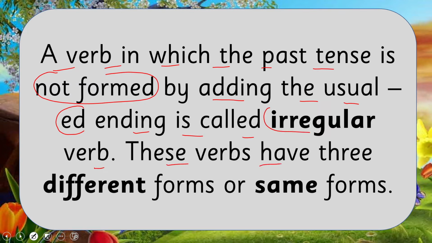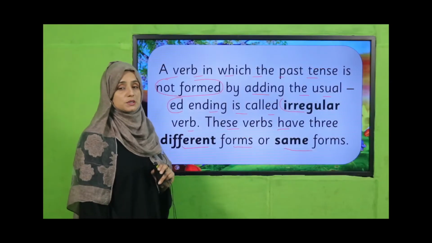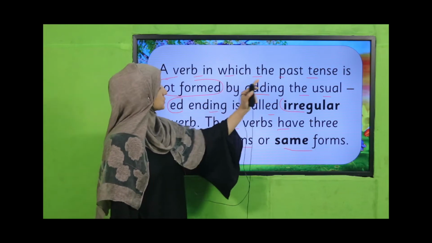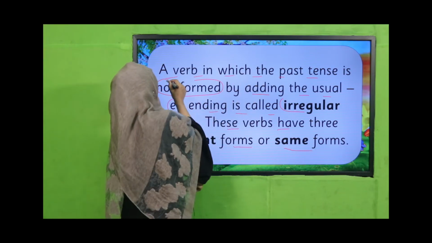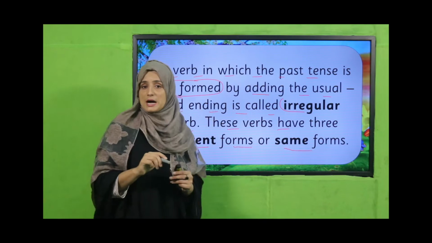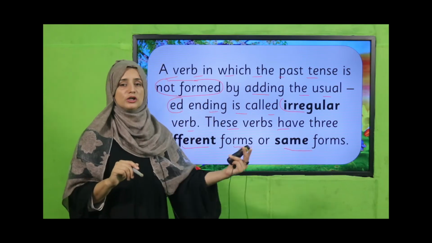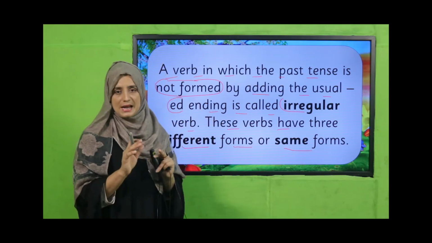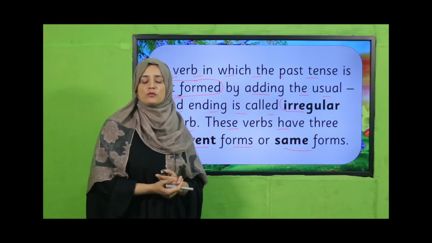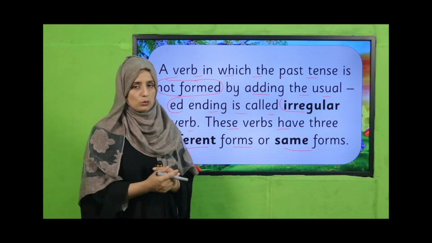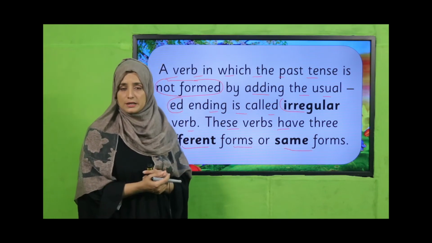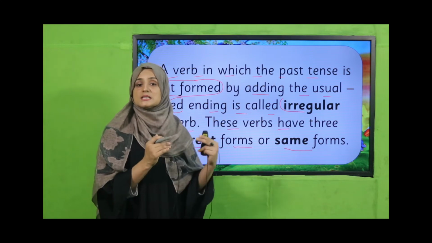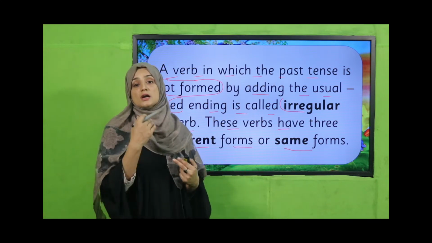These verbs have three different forms or the same forms. So my dear students, those verbs in which the past tense is not formed, okay, the past tense means the second form, and the third form is not formed by adding ed. Such types of verbs are called irregular verbs. And irregular verbs, my dear students, can be in three same forms or in three different forms.